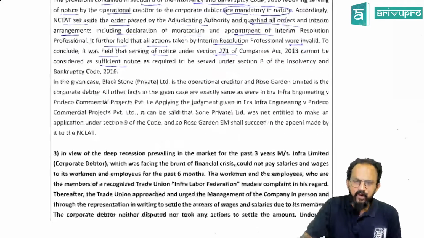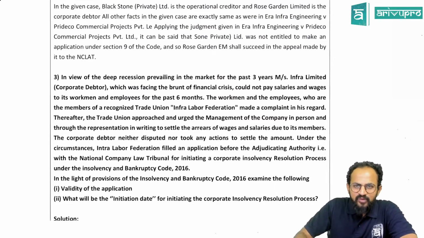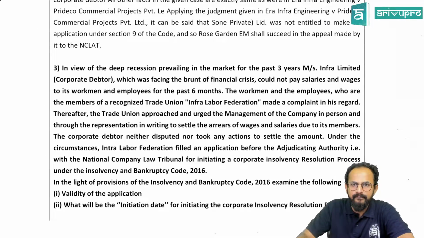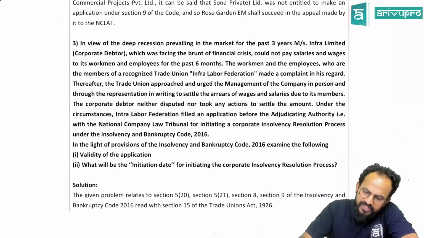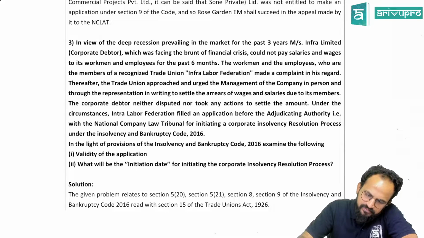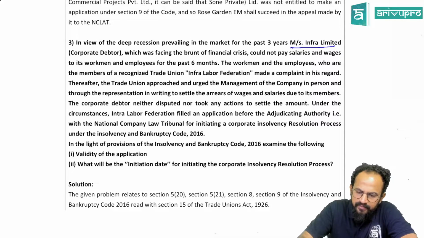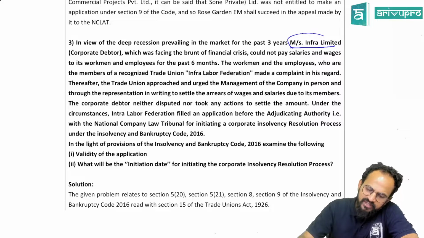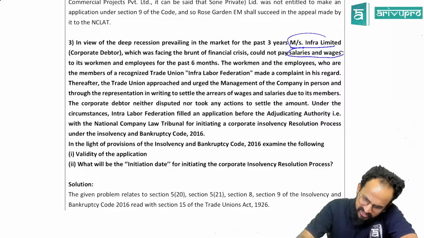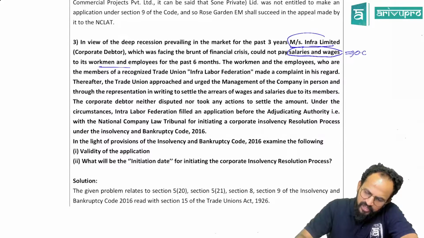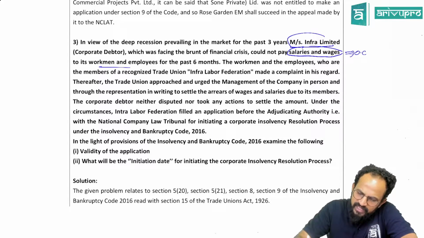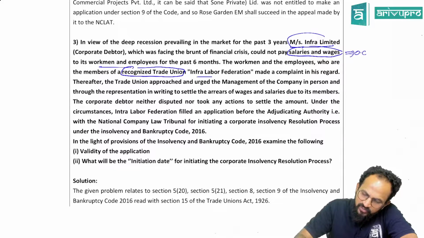Clear? All of you. Okay, people, there is one more case. Interesting case. In view of the deep recession prevailing in the market for the past 3 years, Measures Infra Limited, the corporate debtor, which was facing the brunt of a financial crisis, could not pay salaries and wages. Then where will you come? Operational creditors, right? To its workmen and employees for the past 6 months. The workmen and the employees who are members of a recognized trade union called Infra Labor Federation made a complaint in this regard.